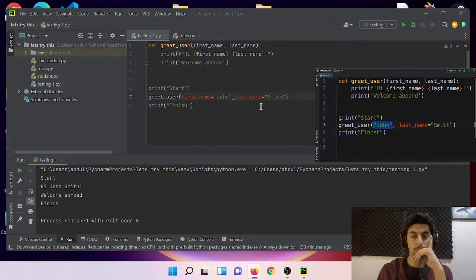And finally, if you're passing both positional and keyword arguments, use the keyword arguments after the positional arguments.